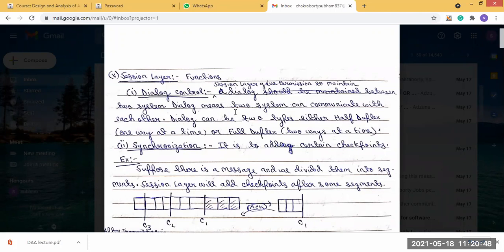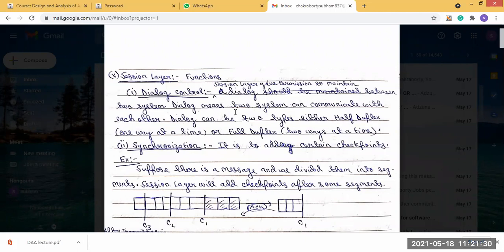So the 5th layer from the bottom is the session layer. Now, what are the functions of this session layer? There are mainly 2 functions present in the session layer. One is dialog control and another is synchronization. So what is dialog control? Dialog control is when the session layer gives permission to maintain a dialogue between 2 systems.